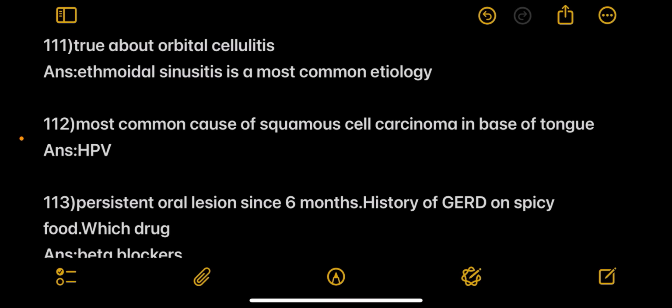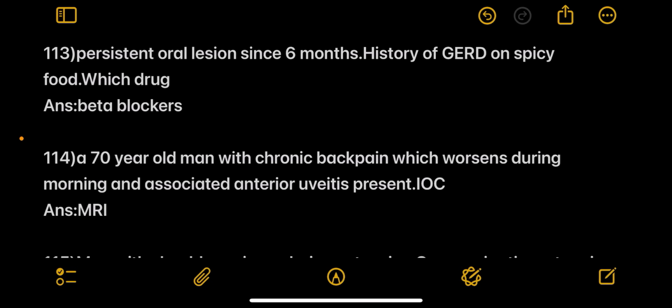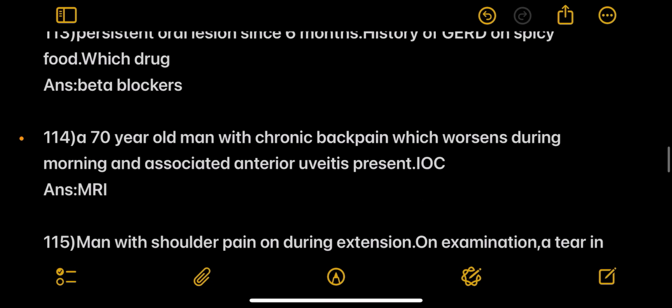Next, true about orbital cellulitis. Answer, ethmoidal sinusitis is the most common etiology. Next, most common cause of squamous cell carcinoma in the base of the tongue. Answer is HPV. Next, persistent oral lesions in 6 months. History of GERD on spicy food. Which drug? Answer is beta blockers.